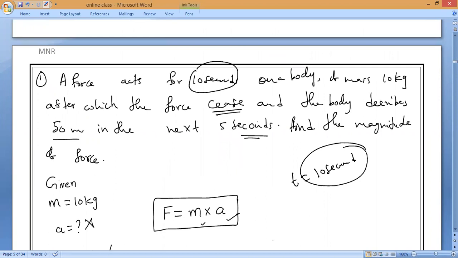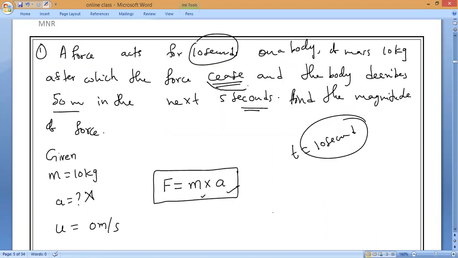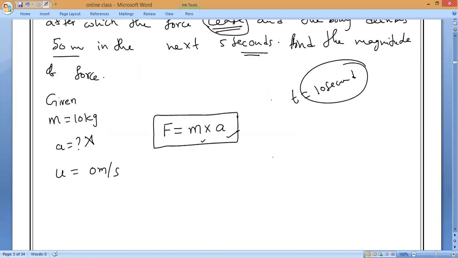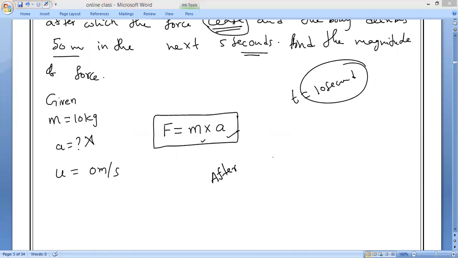Now, after that, the force is stopped. Force is ceased, but the body covers 50 meters in the next 5 seconds. So from that we can calculate one thing. After the force ceases, the body covers 50 meters in 5 seconds. Therefore, from that we can calculate something. What is that? Tell me please, anybody.